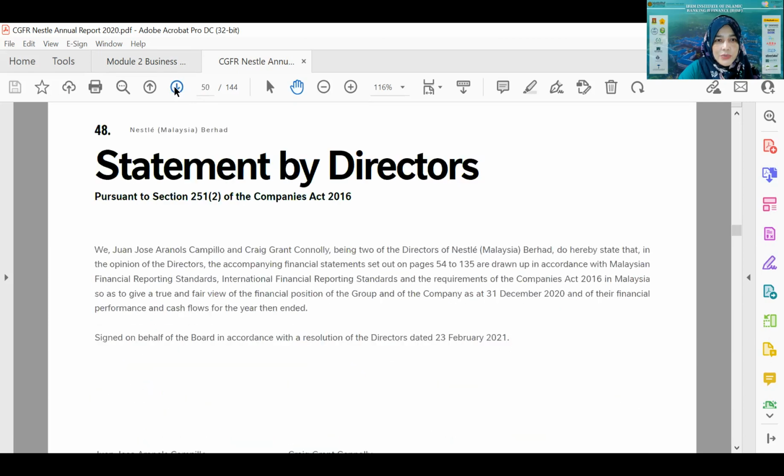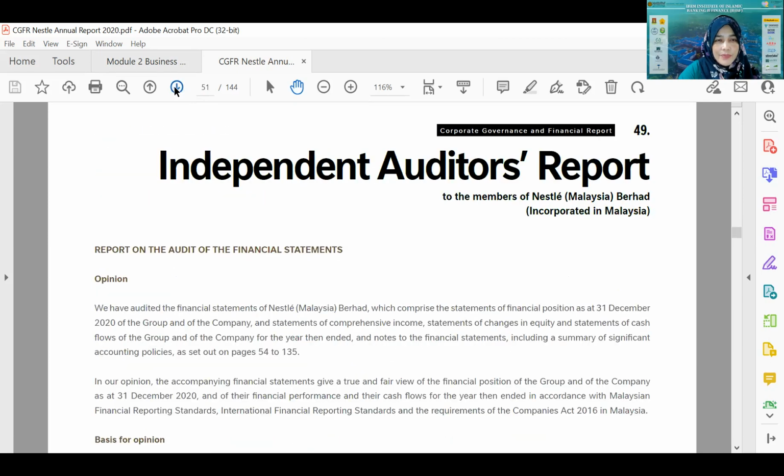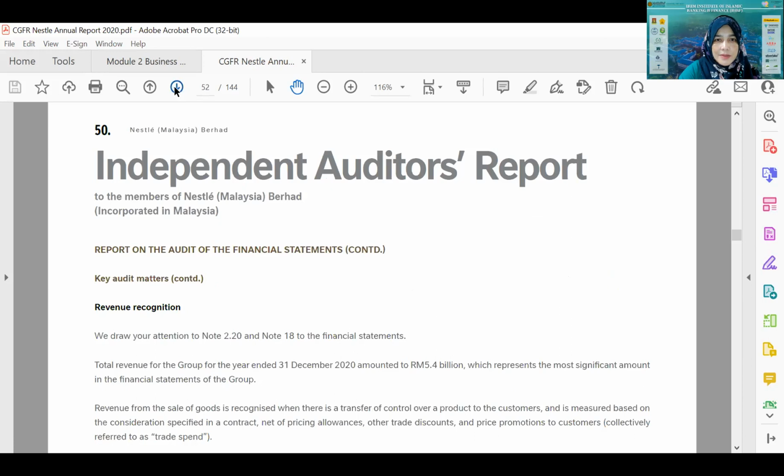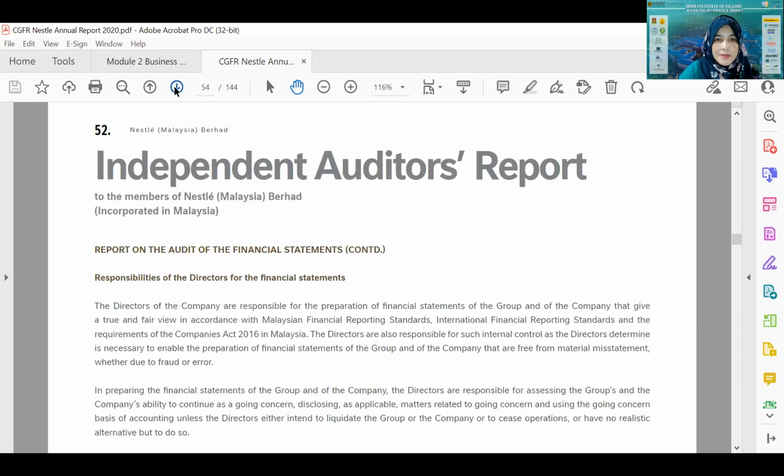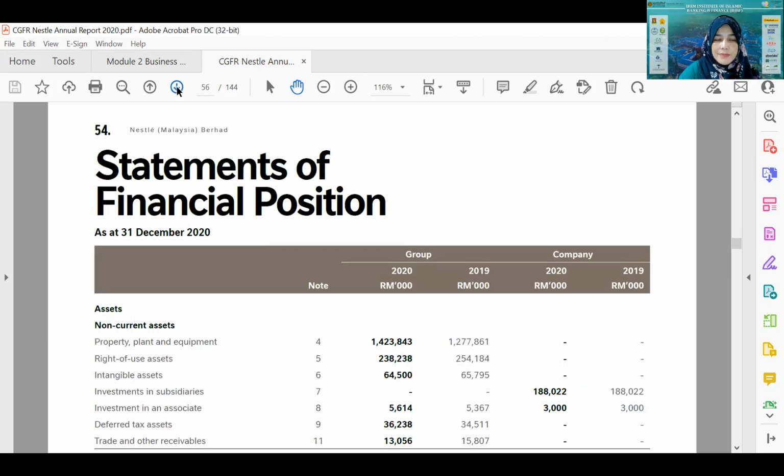Okay, let us go to the details. This is the first financial statement, which is known as the statement of financial position, or another name for it is balance sheet. So why is the name balance sheet?